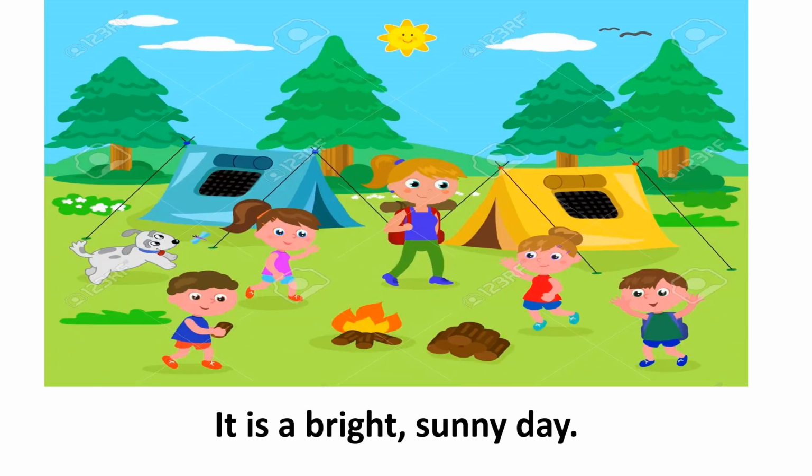Now, the first thing that I notice about this picture is the beautiful weather. So, I chose to write, "It is a bright sunny day." You can also write that it is a sunny day, or you can write the sun is shining brightly, and you can also write the birds are flying in the sky.